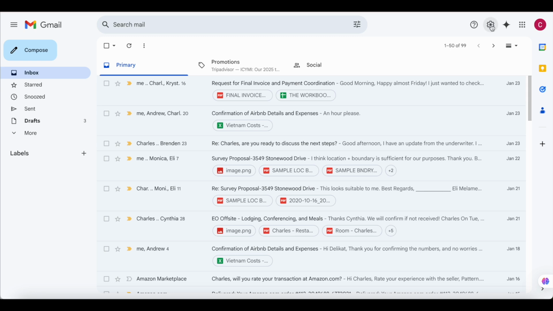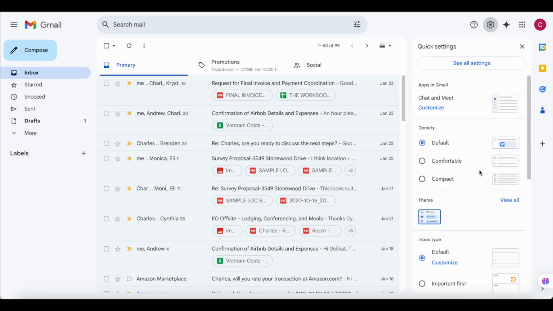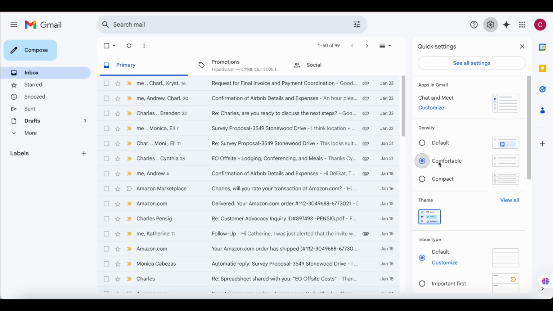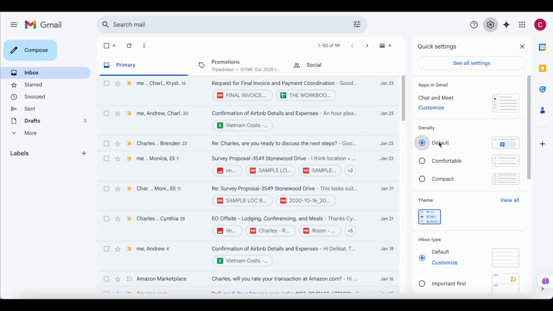First of all, you'll go to settings. Once you're on settings, you have different settings as you can see. We have the density. Here it's going to change how your inbox looks. So we have the default. This one is where you can even see the attachments for your emails. We have comfort. This one you can see the attachments, and then we have compact. So for me, I'll stick to default.